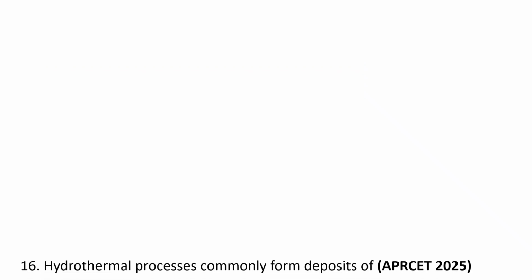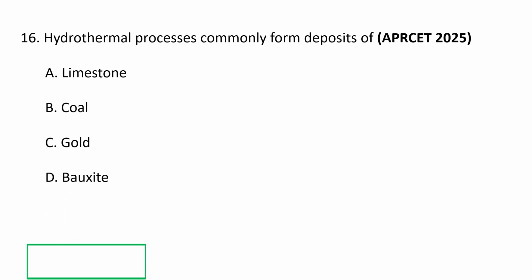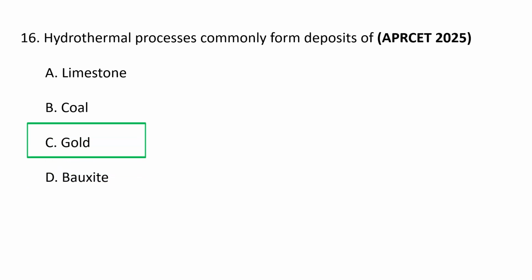Next question. Hydrothermal processes commonly form deposits of A. Limestone, B. Coal, C. Gold, and D. Bauxite. Hydrothermal processes are a primary way gold deposits form, involving hot, mineral-rich water circulating deep in the earth, dissolving gold, and then precipitating it as veins or replacements when conditions like temperature and pressure change, creating major deposit types like epithermal, orogenic, and Carlin type gold ores. Hydrothermal processes commonly form deposits of gold. C is the correct option.